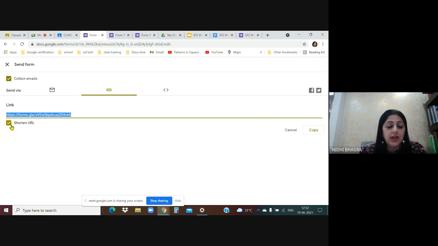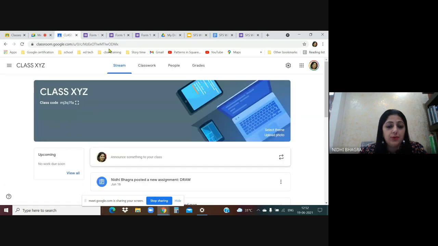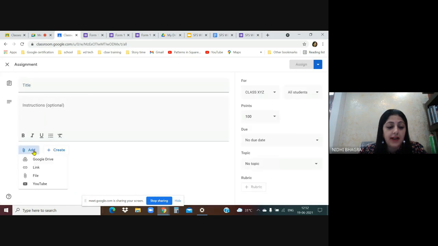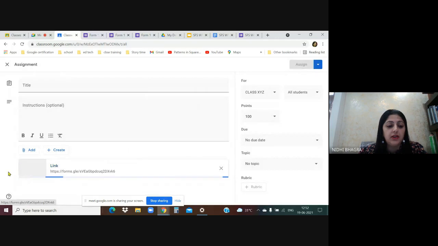Now there is a symbol here, copy. Just copy from here, go to your classroom, classwork, create, assignment, add, and then go to link. You have already copied that, paste it, add link. So from here, give the instructions, title, and you can assign the point values.